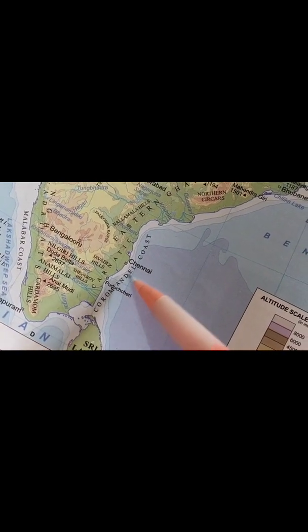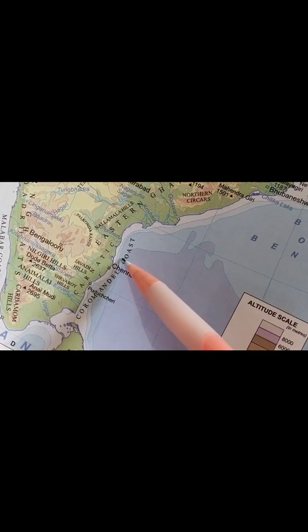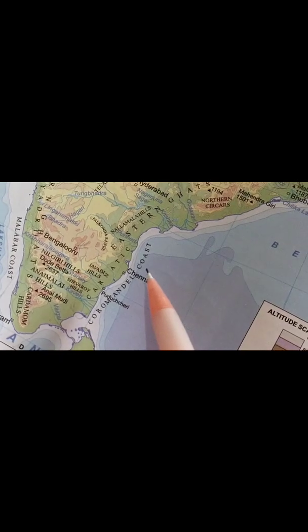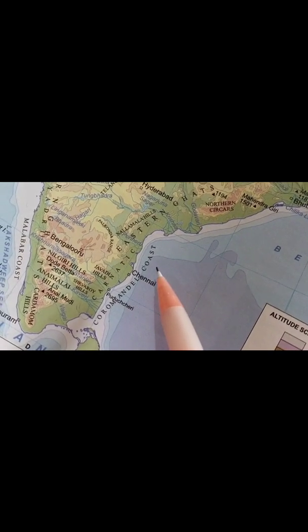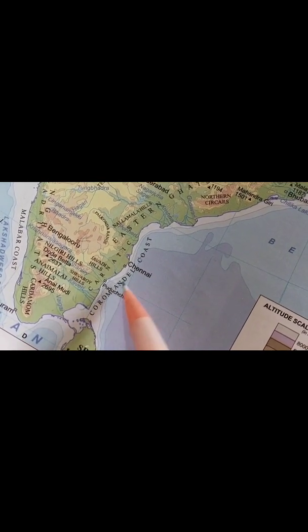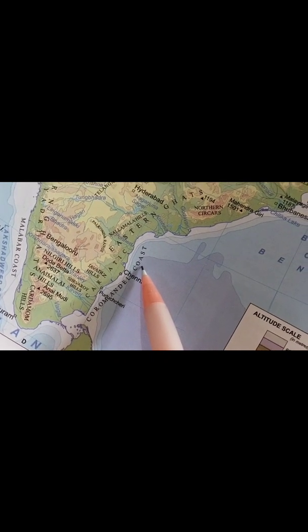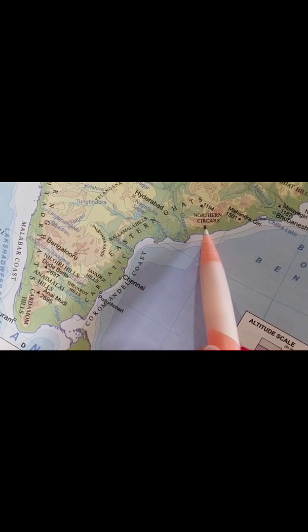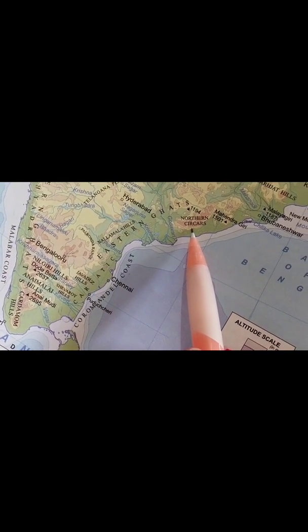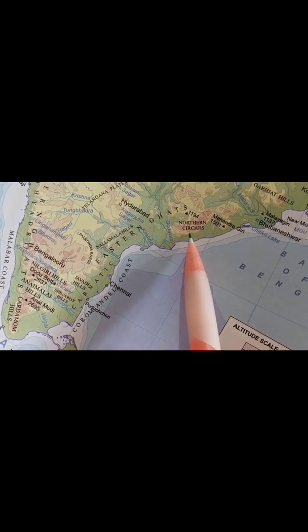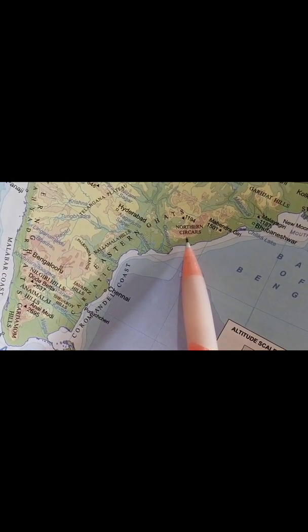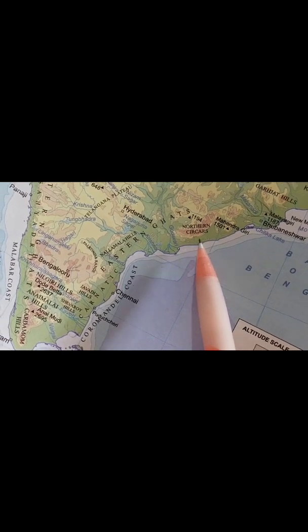This is your Coromandel, which is your second portion, the southern part of this eastern coastal plain. This one is your Coromandel, and second is your Northern Sirkars. Hope you all got it. And we have here the largest saltwater lake, which is called Chilka Lake.